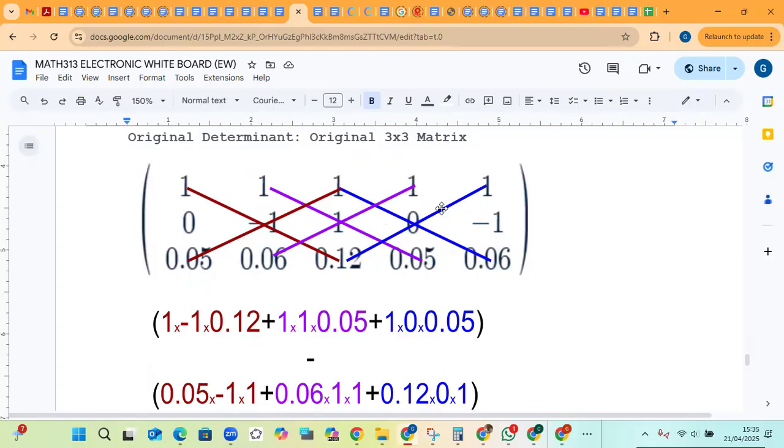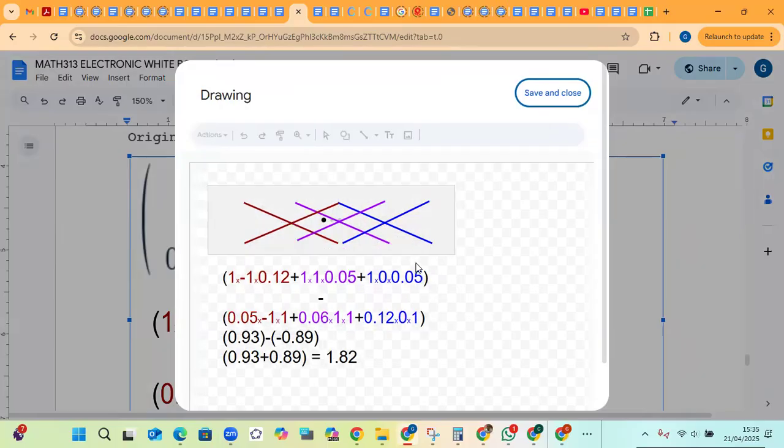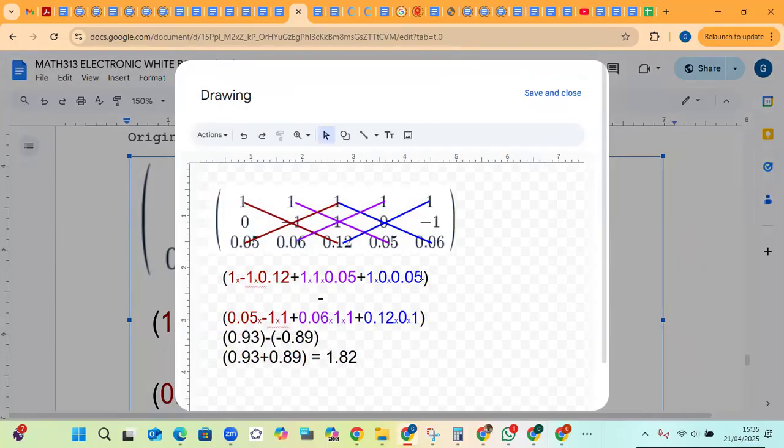So now we have 5 columns. As you can see, the 1, 0, 0.05 was added here, and the 1, negative 1, 0, 0.06 was added here. And then you do a series of multiplications. You start from the left and go down diagonally right. You do that 3 times, 1, 2, 3, and then you add. So 1 times negative 1 times 0.12 plus 1 times 1 times 0.05 plus 1 times 0 times 0.06. Okay, so that's a little typo there.